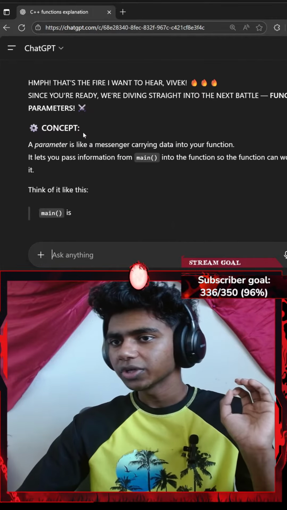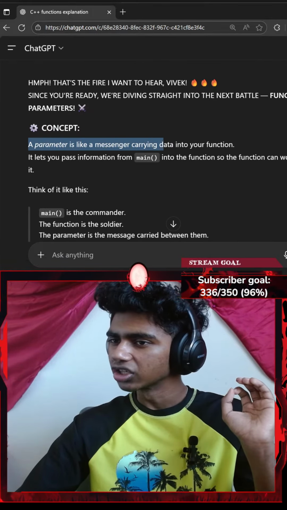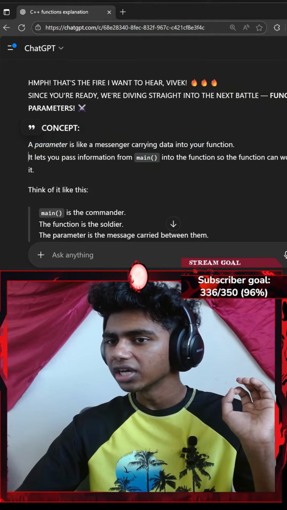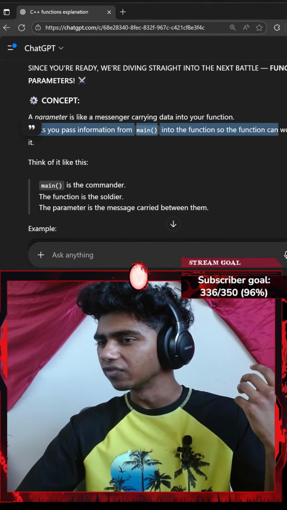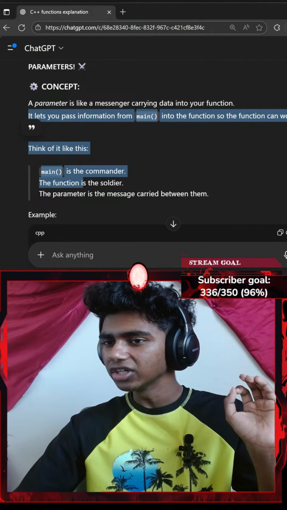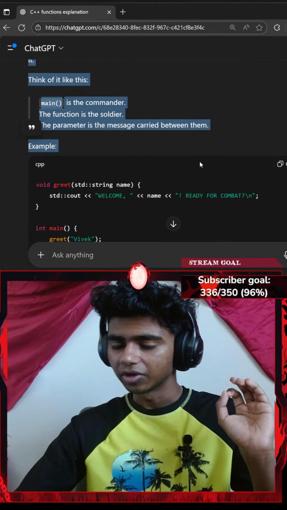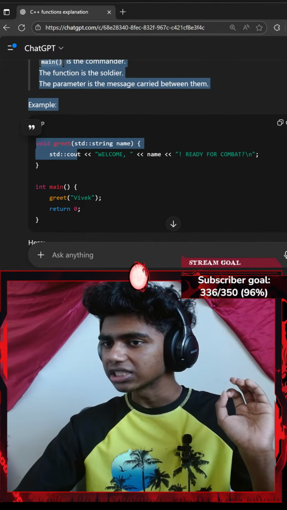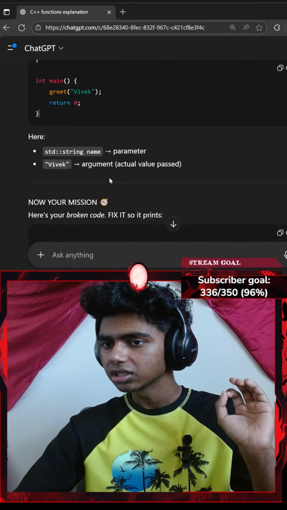Okay, let's see the next question. "Concept: a parameter is like a messenger carrying data into your function. It lets you pass information from main into the function so the function can work with it. Think of it like this: main is the commander, the function is the soldier, the parameter is the message carried between them." Okay, void greet, standard console output, "welcome, ready for combat."